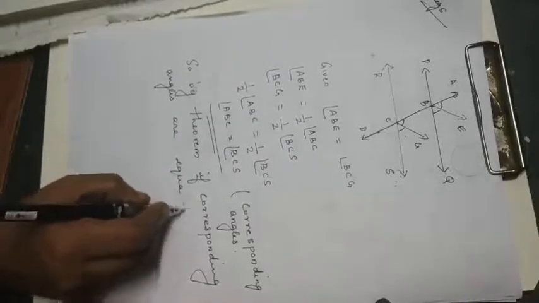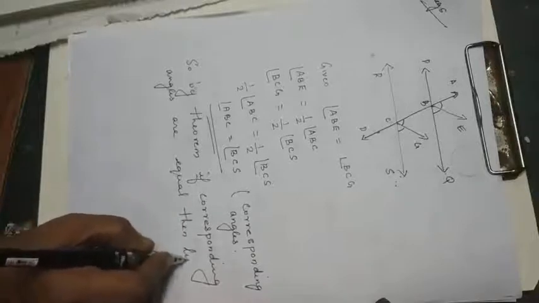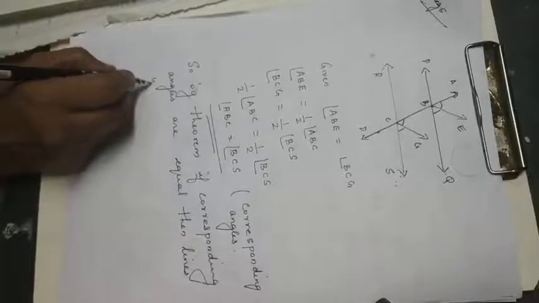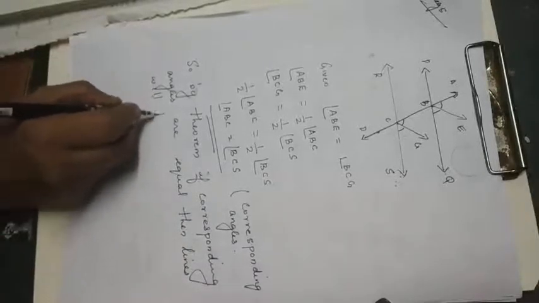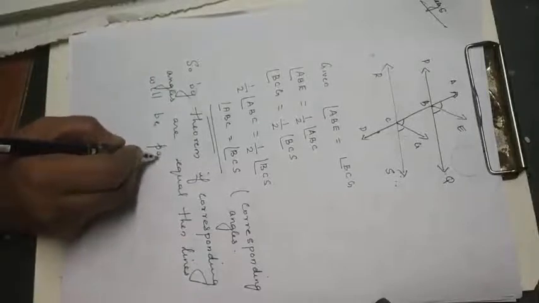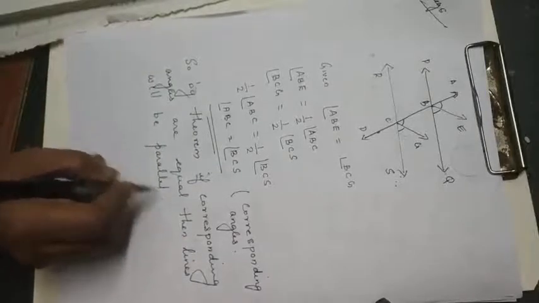So by the theorem, if corresponding angles are equal, then the lines will be parallel to each other.